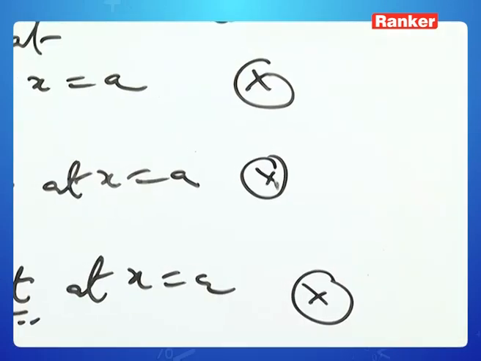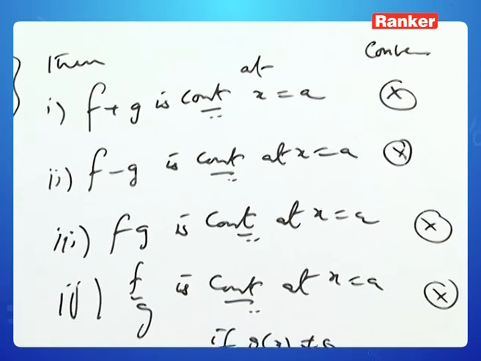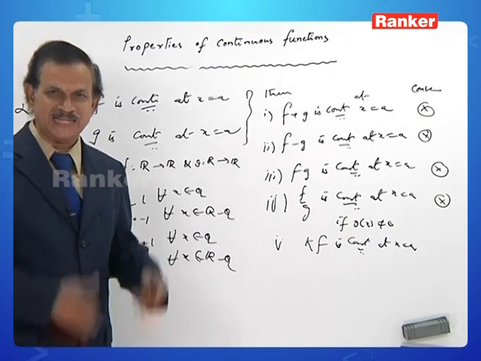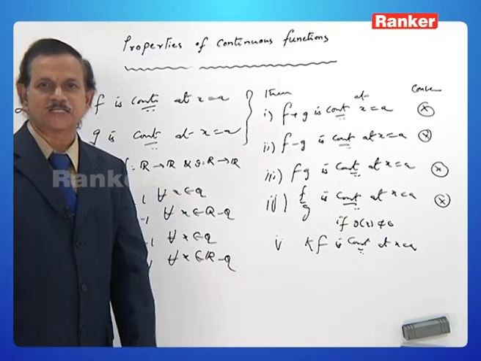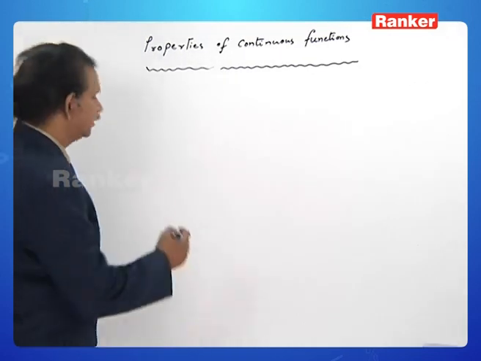See, now and then we shall be making use of these results as and when such functions appear before us. We notice, we identify that they are discontinuous. The next property is